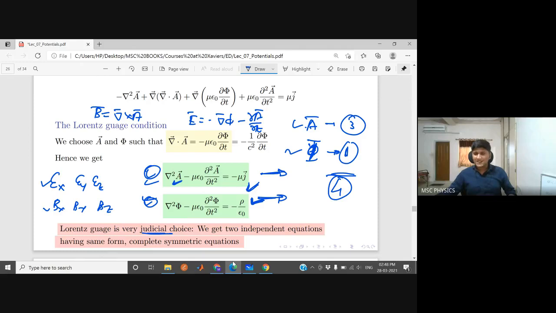But when I studied that chapter in my masters, we used this potential formulation. So instead of 4 equations, we had only 2 equations, which is wonderful. Only 4 components we had to solve, and from those 4 components, we eventually derived B and D. So we got the fields.